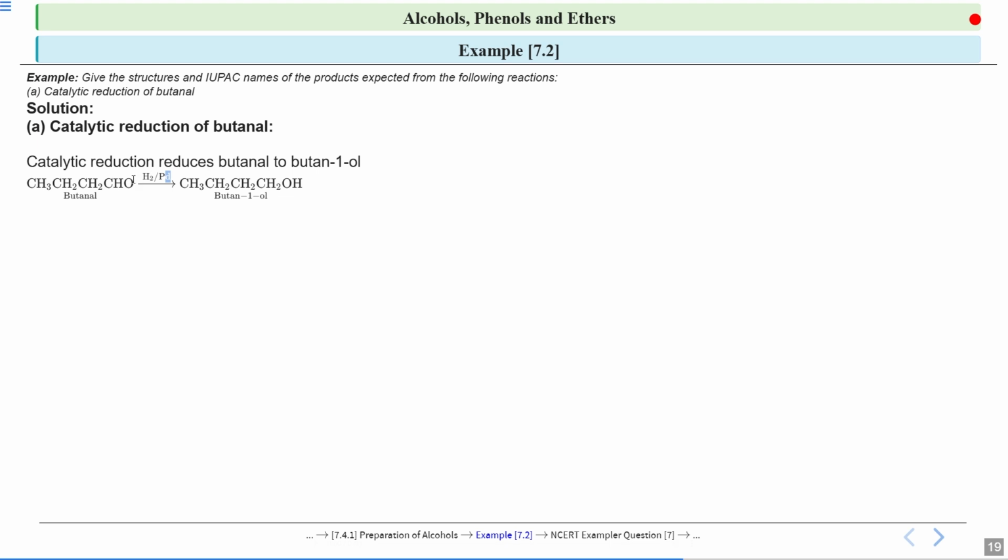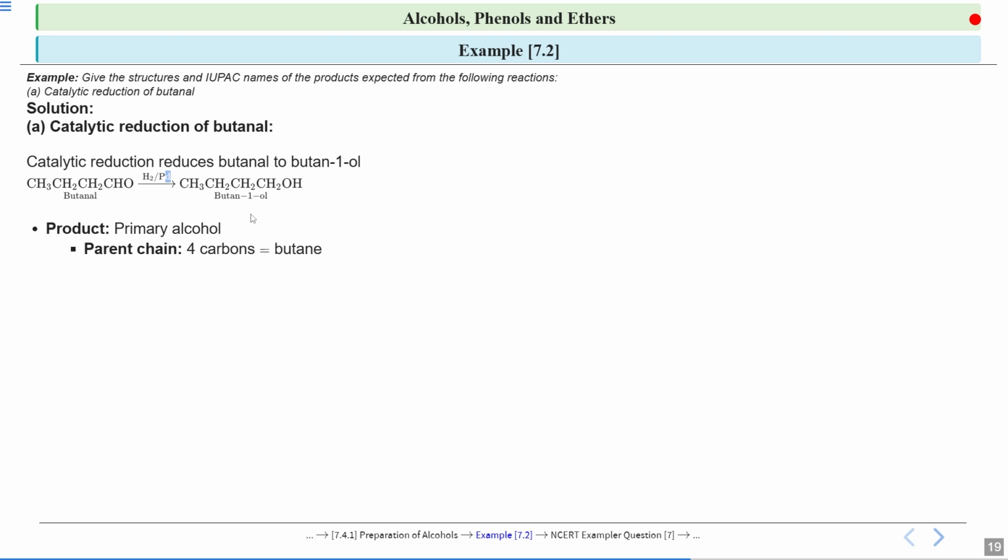Now you have to write the IUPAC name. So see here, 4 carbon atoms are involved. So when 4 carbon atoms are involved, the root word is butane. And since your OH group is attached to the first carbon, you will do numbering from this side. 1, 2, 3, 4. So to the first carbon, your OH group is attached. So butan-1-ol. Okay. So your product is a primary alcohol.